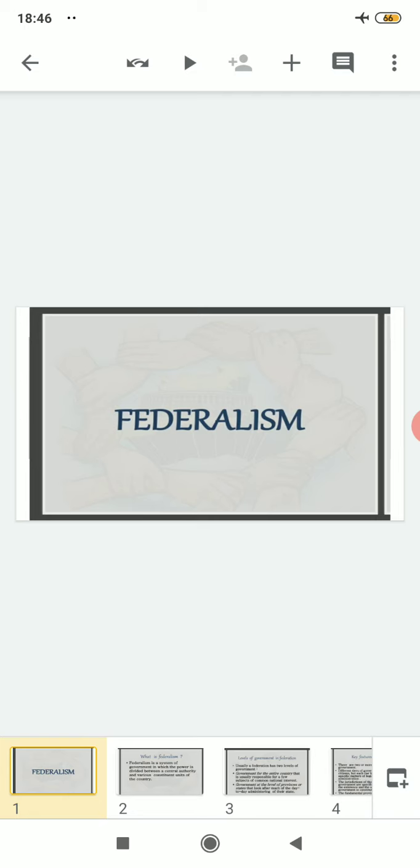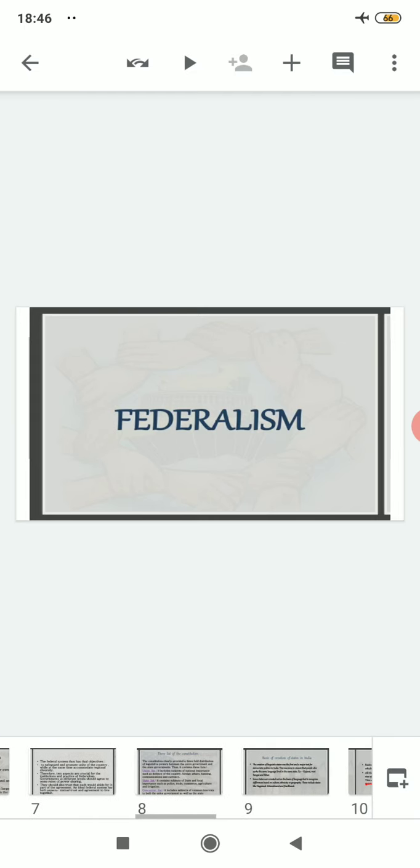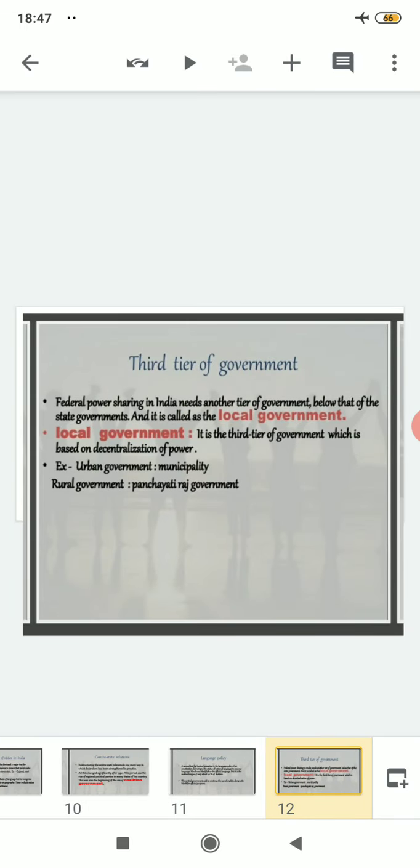Federalism. And related to the chapter Federalism, today we will start from the topic 3-tier of government. Clear? Before that we have learned about the definition of federalism, its forms and its types, then